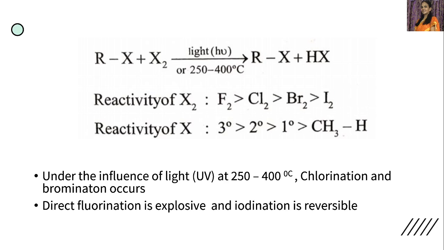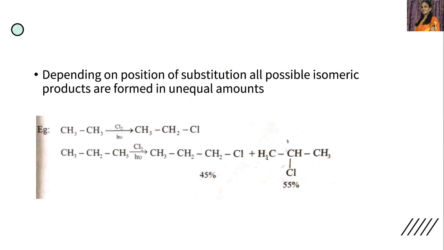Under the influence of light, that is UV light, at 250 to 400 degrees centigrade, chlorination and bromination take place. Direct fluorination is an explosive reaction, and iodination is a reversible reaction. So generally we consider chlorination and bromination reactions of alkanes in this method.